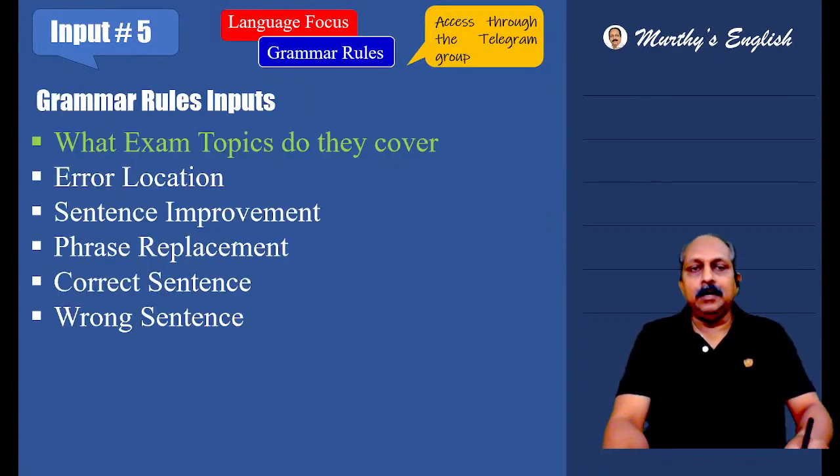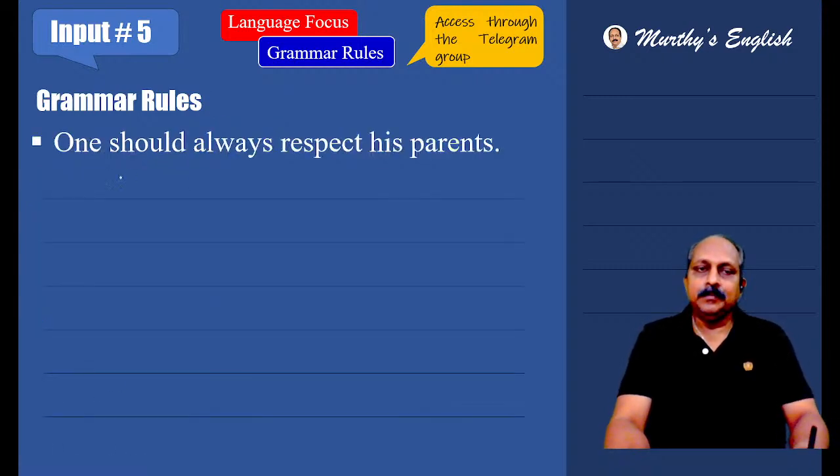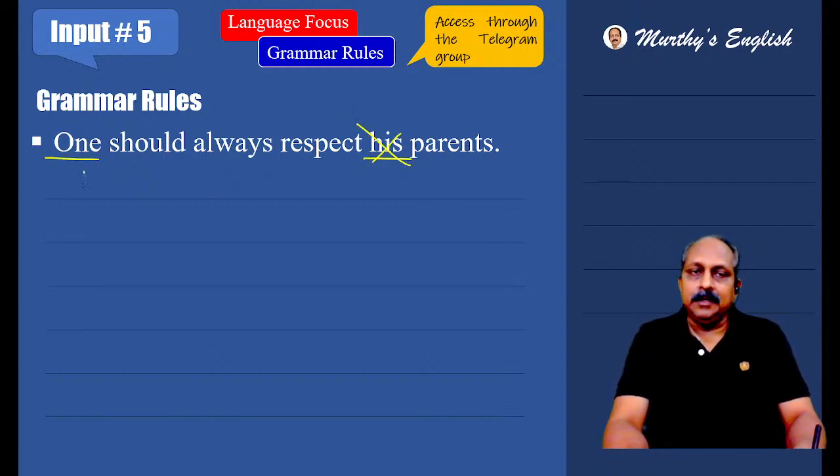Now, input 5, grammar rules. One rule a day. I'll try to increase the number. Read this sentence and tell me whether it is right or wrong. One should always respect his parents. Wrong. Here the subject is one, indefinite pronoun. Then we have to say one's parents. What is the rule here?